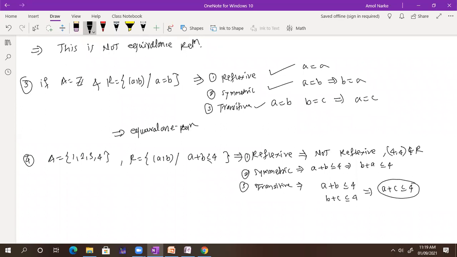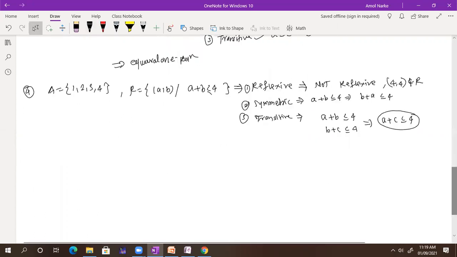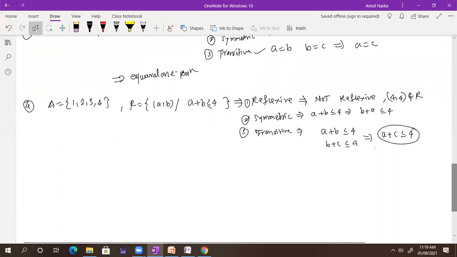Okay. Any other person who wants to comment on whether it is transitive or not? For example, 1, 2 and 2, 2. That's correct. If you add these, what you are getting is A plus 2B plus C is less than or equal to 8.